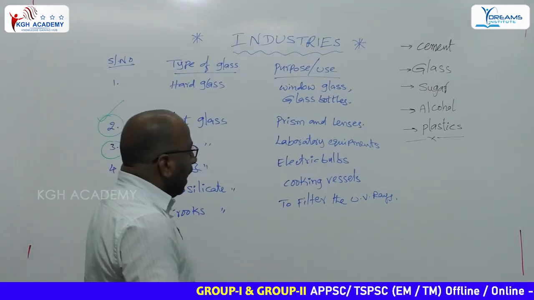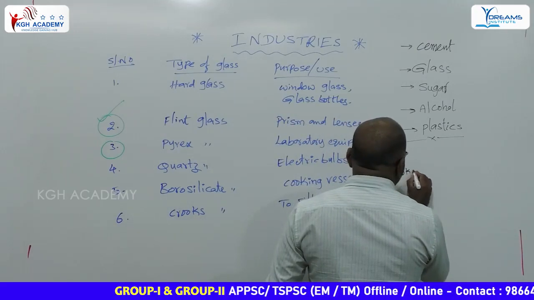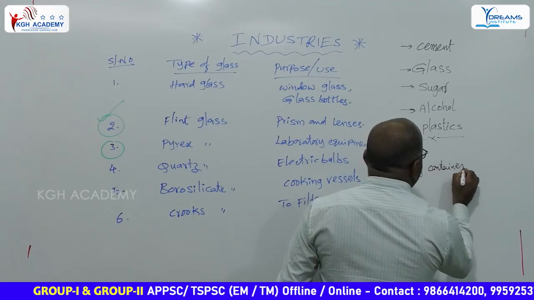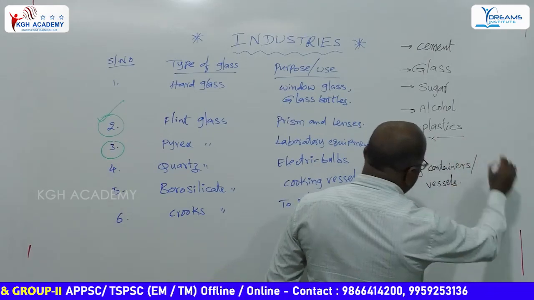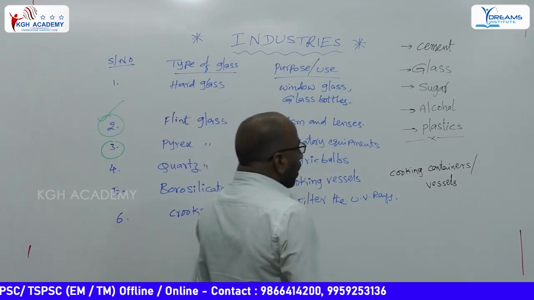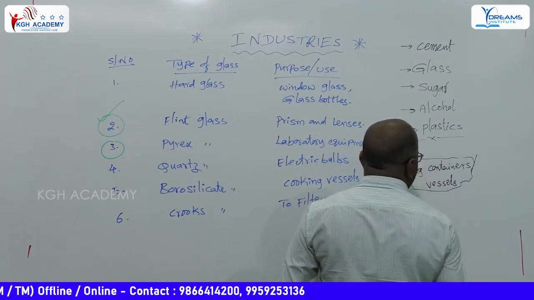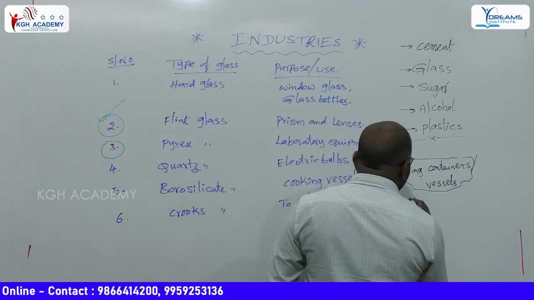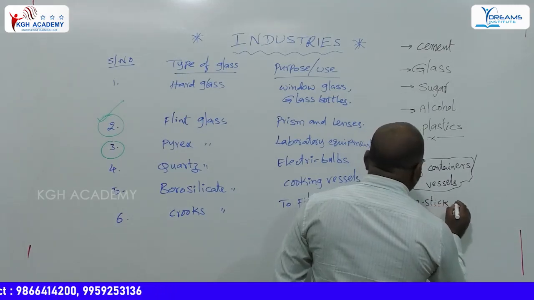Some cooking containers or vessels are coated with a material called non-stick material.